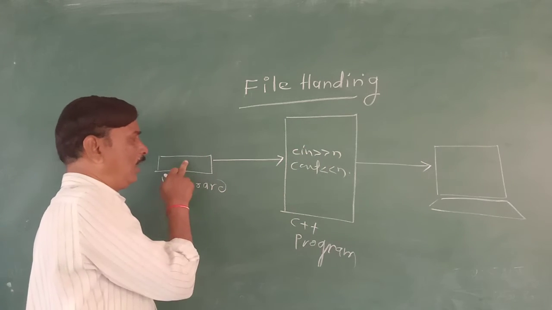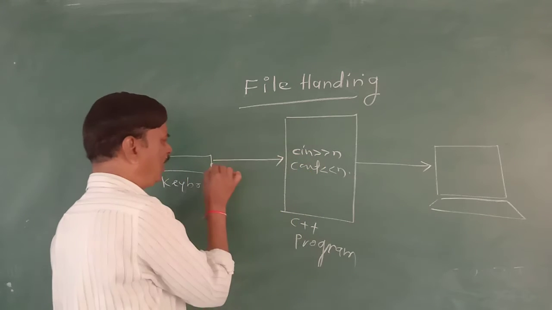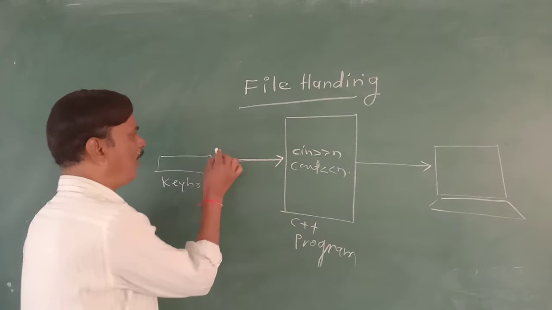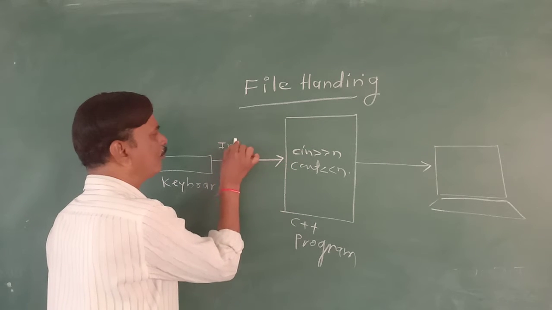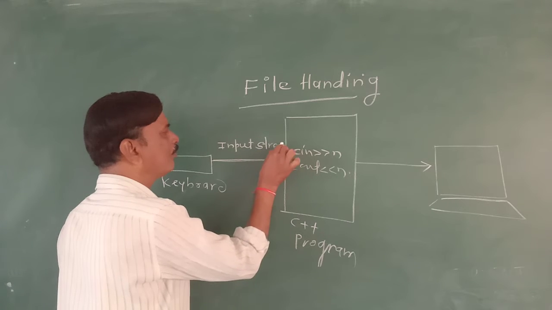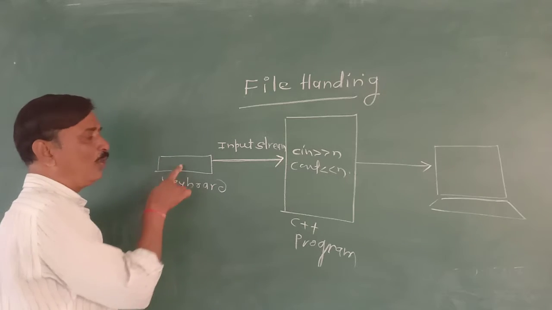Now whenever the cin statement is executed, a stream will be established. This is called the input stream. Not only will the input stream be established, but the keyboard will be connected.